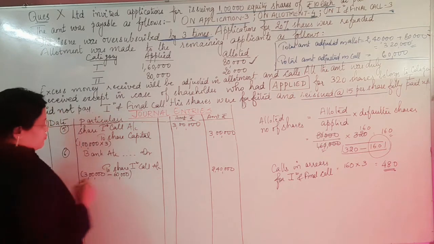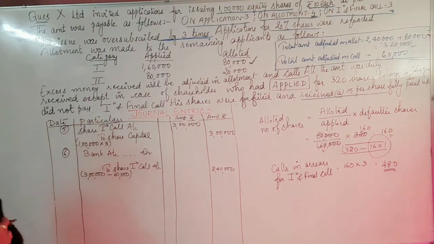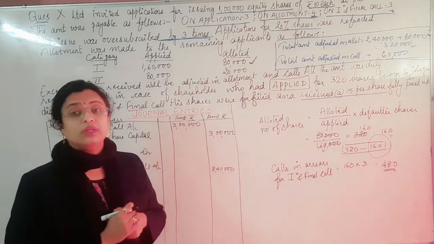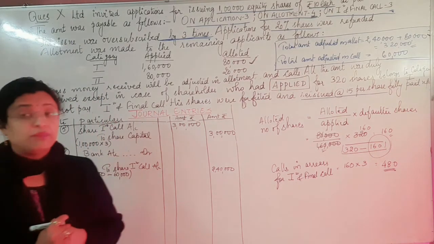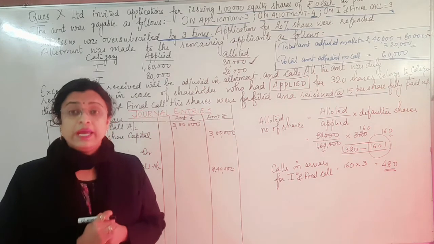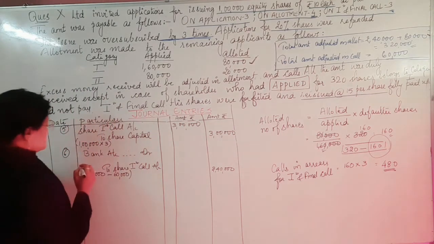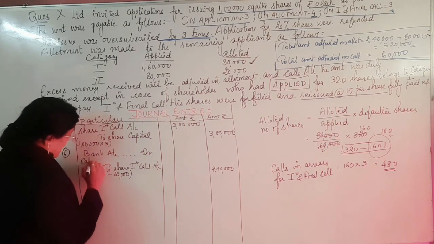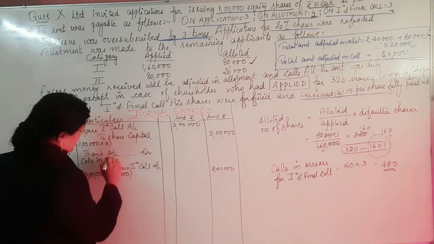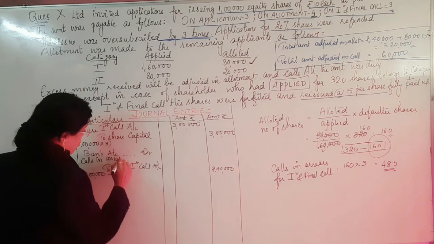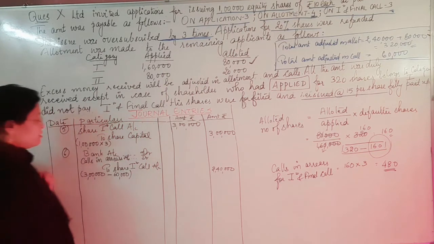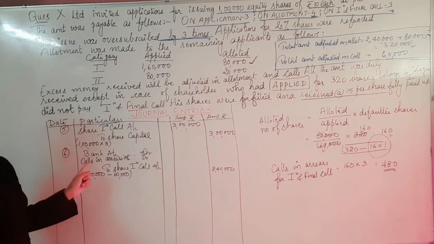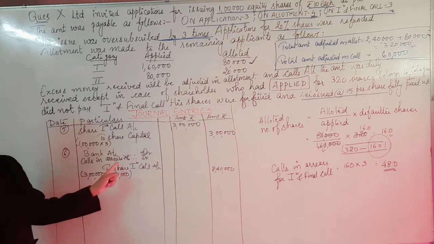And out of the 2,40,000, now we can see from the question that there is calls in arrears, okay? And this calls in arrears is a loss for the company because the company is not able to receive it on time. So, as it's a loss for the company, it has to be debited by opening the calls in arrears. So we'll write on the debit side: by calls in arrears account debit.